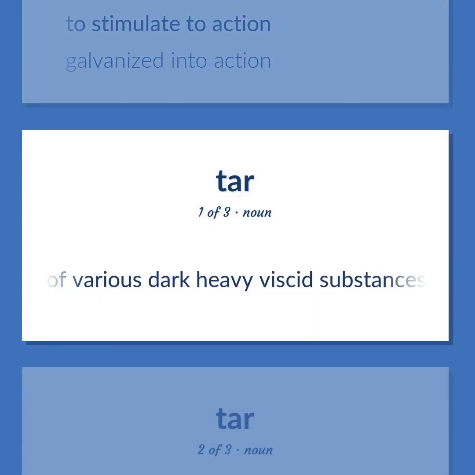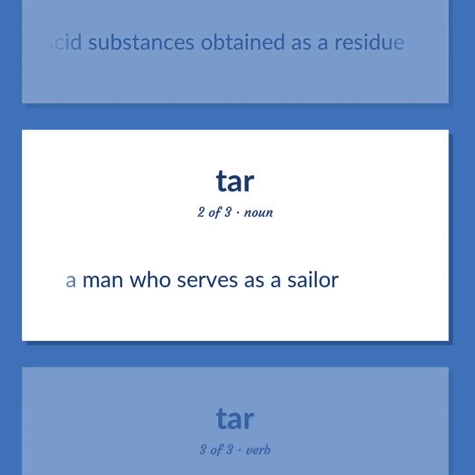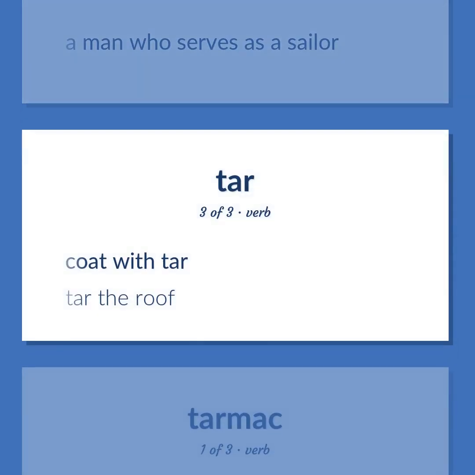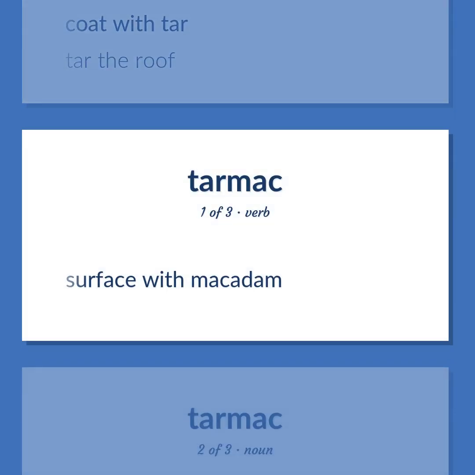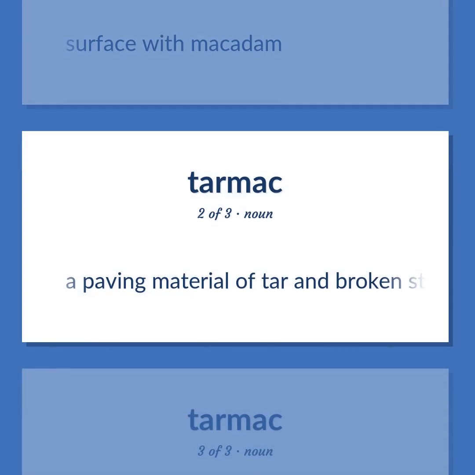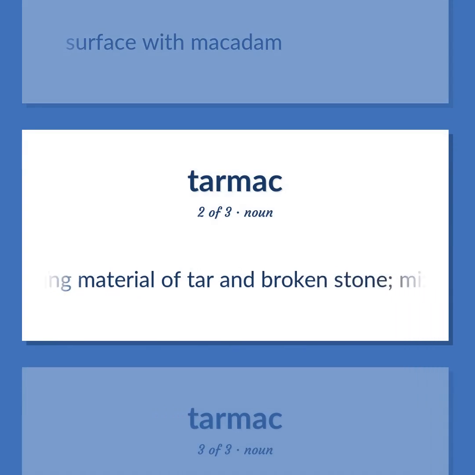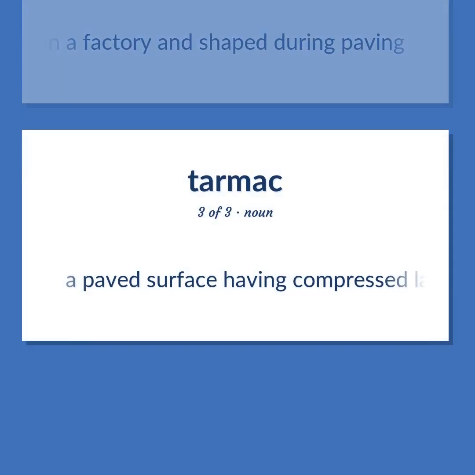Any of various dark heavy viscid substances obtained as a residue. A man who serves as a sailor. Coat with tar. Tar the roof. Surface with macadam. A paving material of tar and broken stone, mixed in a factory and shaped during paving. A paved surface having compressed layers of broken rocks held together with tar.